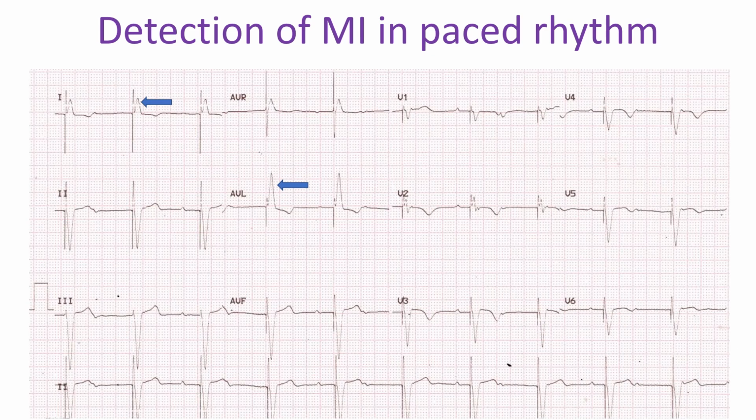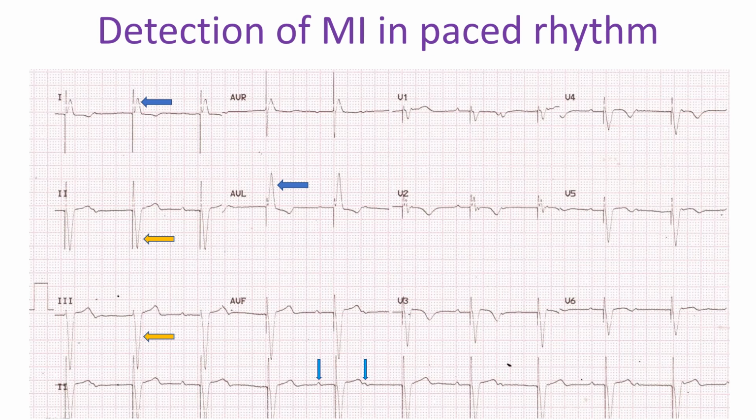Lead 1 and aVL show left bundle branch block pattern and inferior leads show negative QRS complexes. Together, these patterns suggest pacing from the right ventricular apex. Dissociated P waves suggest complete heart block as the reason for pacemaker implantation.